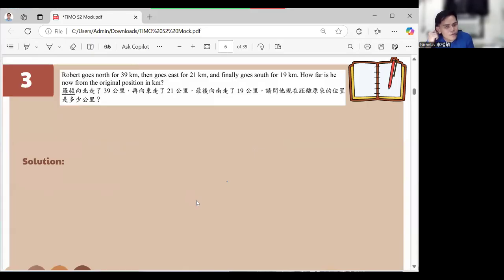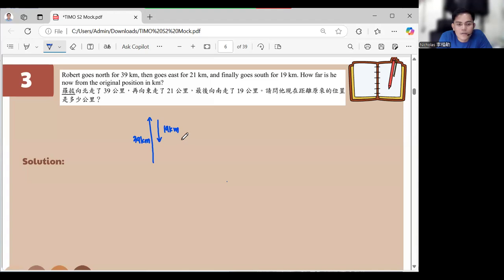Robert goes north for 39 kilometers, then goes east for 21 kilometers, then goes south for 19 kilometers. How far is he from the original position? Now, you can draw this one, right? So say, for example, you went north 39 kilometers, but you went south 19 kilometers. So this would be 39 minus 19, which is equal to 20. So this is 20 kilometers north.